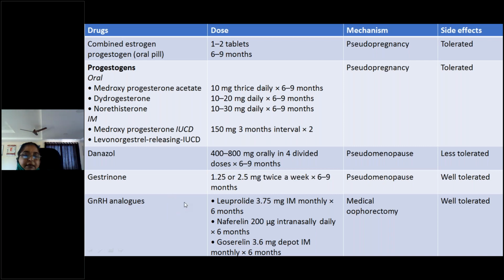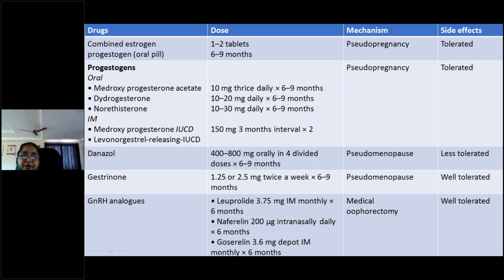Then finally the GnRH analogs. These are leuprolide, nafarelin, goserelin. Leuprolide 3.75 milligrams IM monthly for 6 months can be given. Nafarelin 200 micrograms intranasally daily for 6 months. And goserelin is 3.6 milligrams depot IM monthly for 6 months.